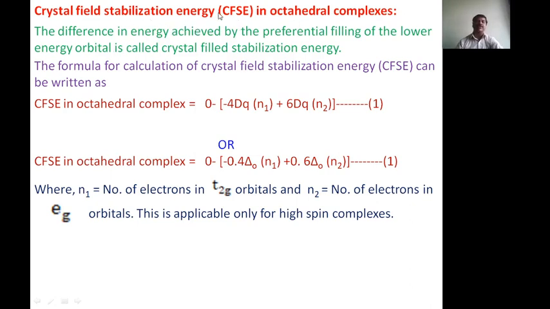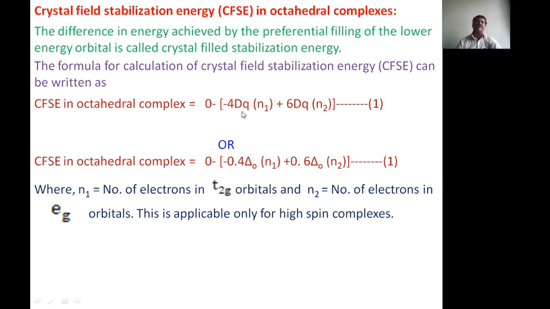Now what is the definition of crystal field stabilization energy? It is the difference in energy achieved by the preferential filling of the lower orbitals. The formula for calculation of the crystal field stabilization energy can be written for an octahedral complex. If it is less than 0, it is more stable, because extra energy, that is, lower energy, is released.